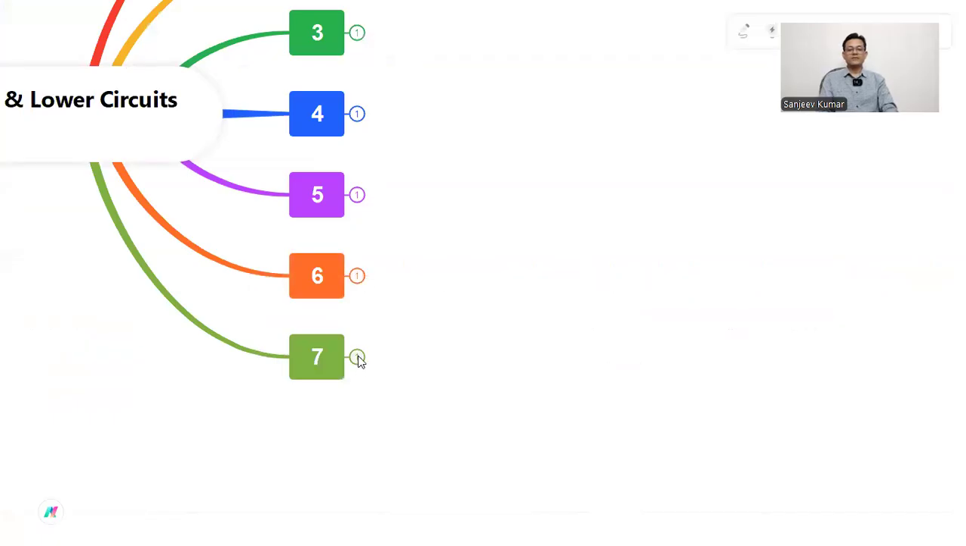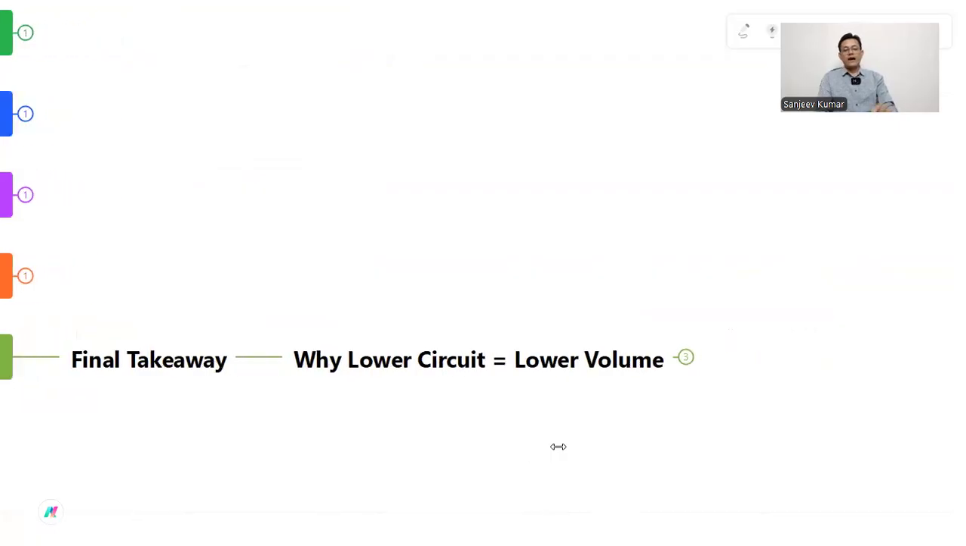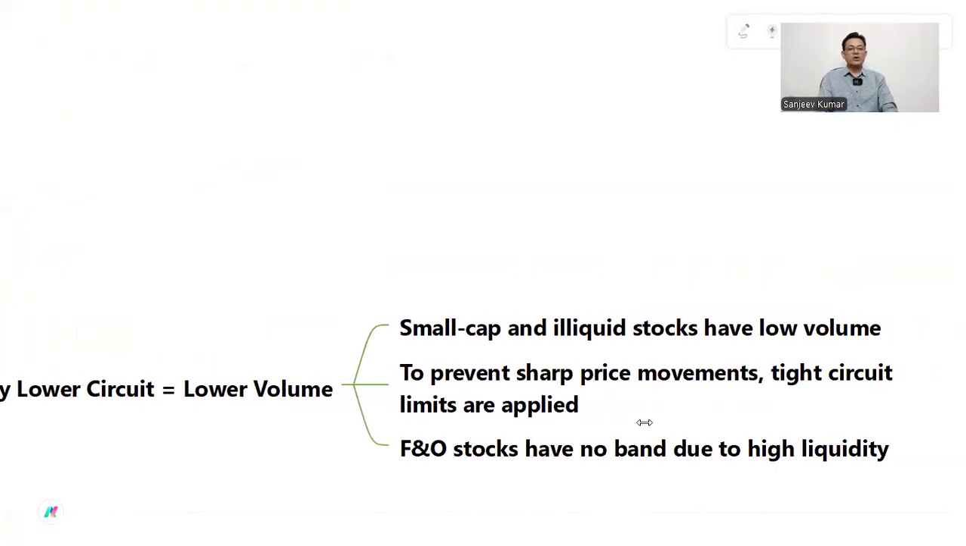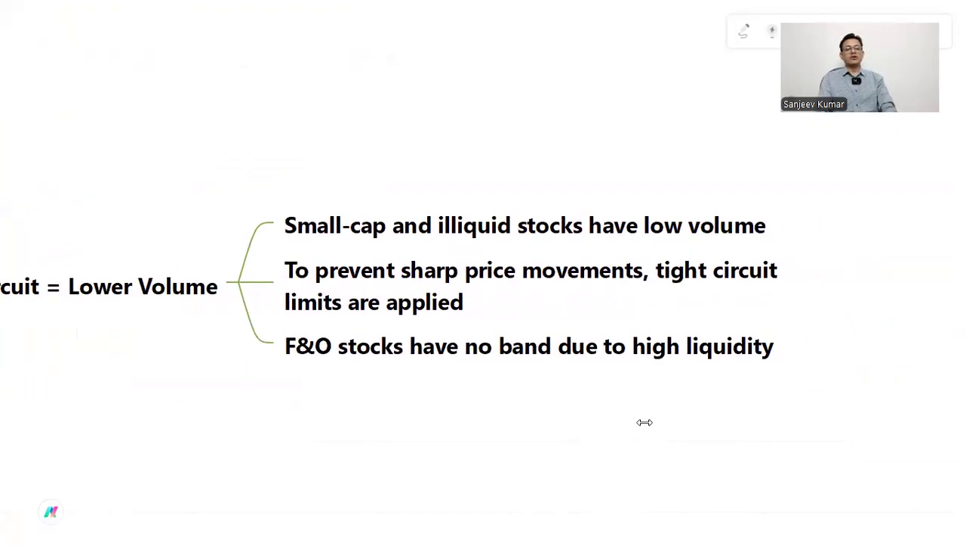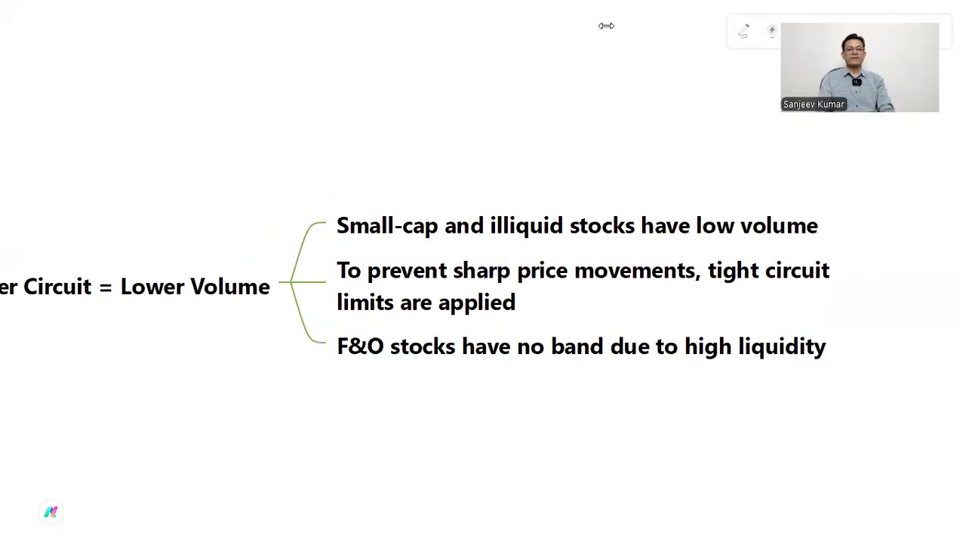Now the last point, final takeaway. Why lower circuit? Lower circuit means lower volume. Small cap and illiquid stocks have low volume. To prevent sharp price movement, tight circuit limits are applied. F&O stocks have no band due to high liquidity.